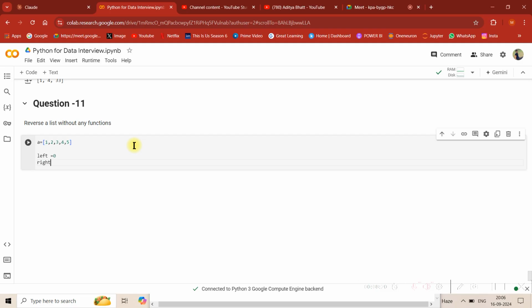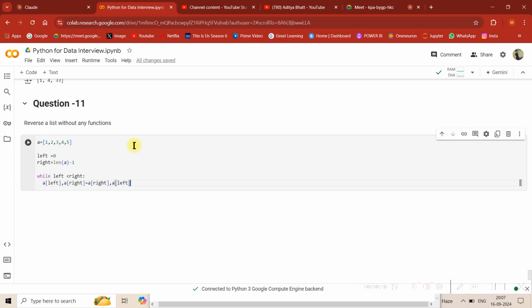Right is going to be the length of a minus 1, and then as I said, while left is less than right, it needs to interchange a left, a right, that is a right comma a left.